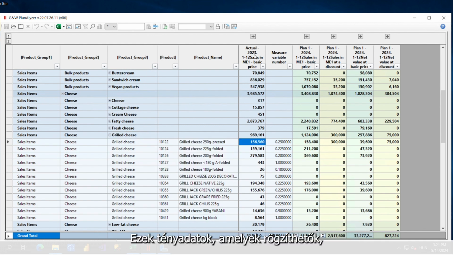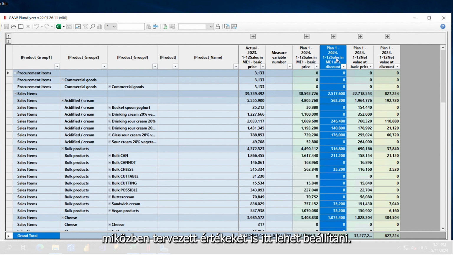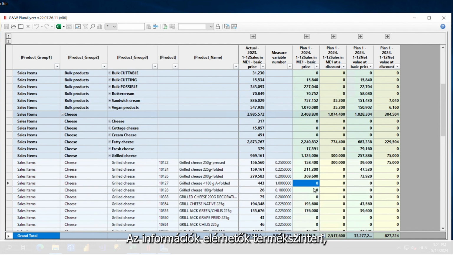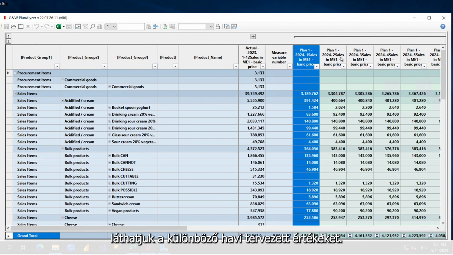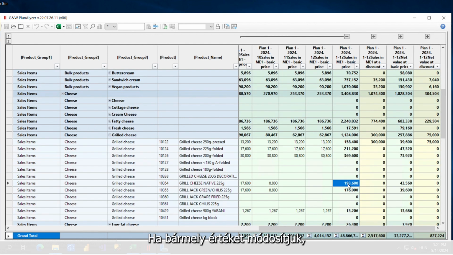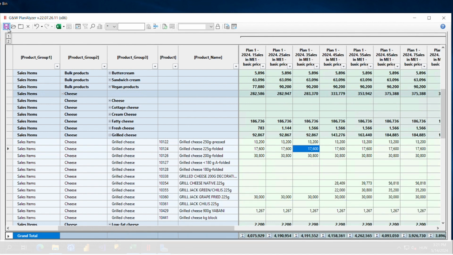These are factual data that can be recorded, while plan values can also be set here. Information can be provided at the product level, so if we filter the data on a monthly basis, we can see the various monthly planned values. If any values are modified, they are retroactively applied on a monthly basis. The data can be saved, and there is also an option for data reload, which restores the data.